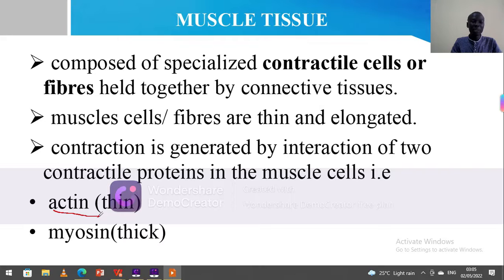It is very important to know that actin filaments are thin. We shall know why it is important. Then we have the myosin protein or the myosin filament. Myosin filaments are thick. So those are the two kinds of contractile proteins. These two kinds of proteins are able to contract. That is why the muscle cells which contain them can also contract and relax. I hope you understand what contraction means.